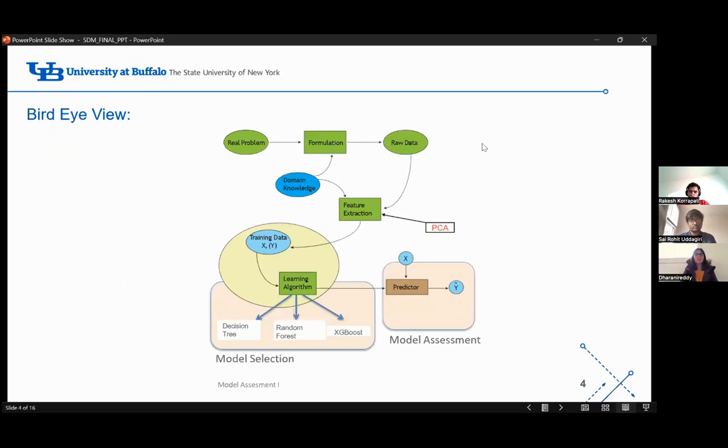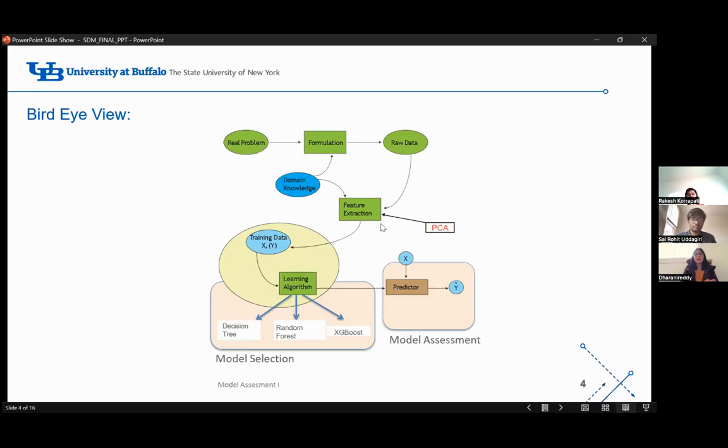Then coming to the workflow, we initially take the real life problem. In this case, the real life problem is a model to diagnose Parkinson's disease. Then we come up with a plan to find a resolution for the real life problem. We take the raw data set and perform feature extraction, which includes PCA, which means we reduce the dimensions.